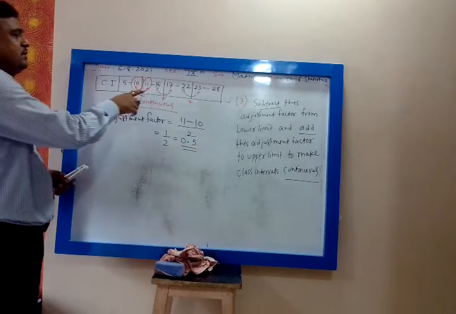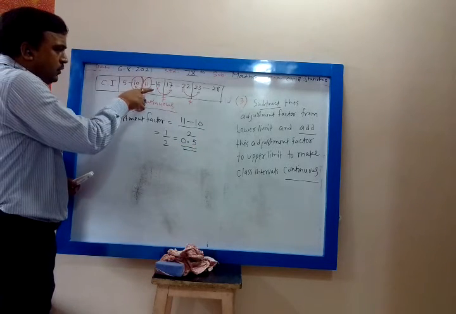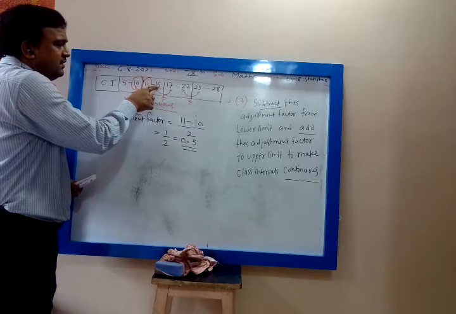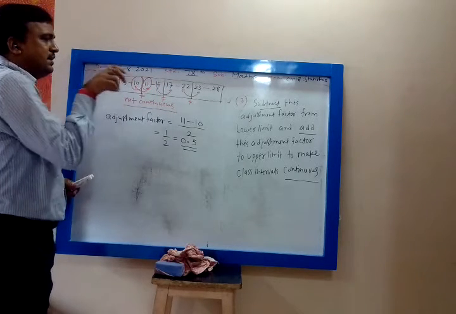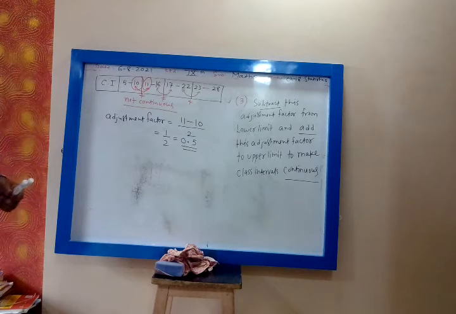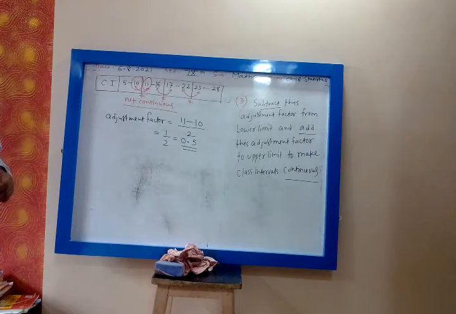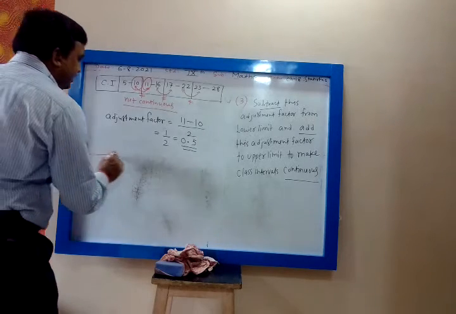You can do with others also. Take the upper limit of one class interval, lower limit of next. 16 and 17. Difference will be 1. Divide that by 2. You will get 0.5. So my adjustment factor is 0.5. Correct? Now how will you make this class interval continuous?